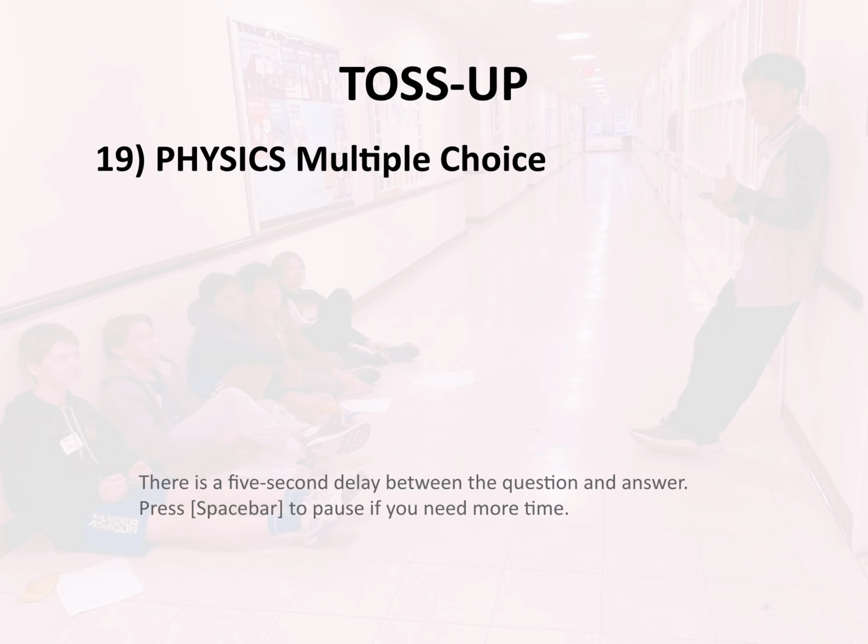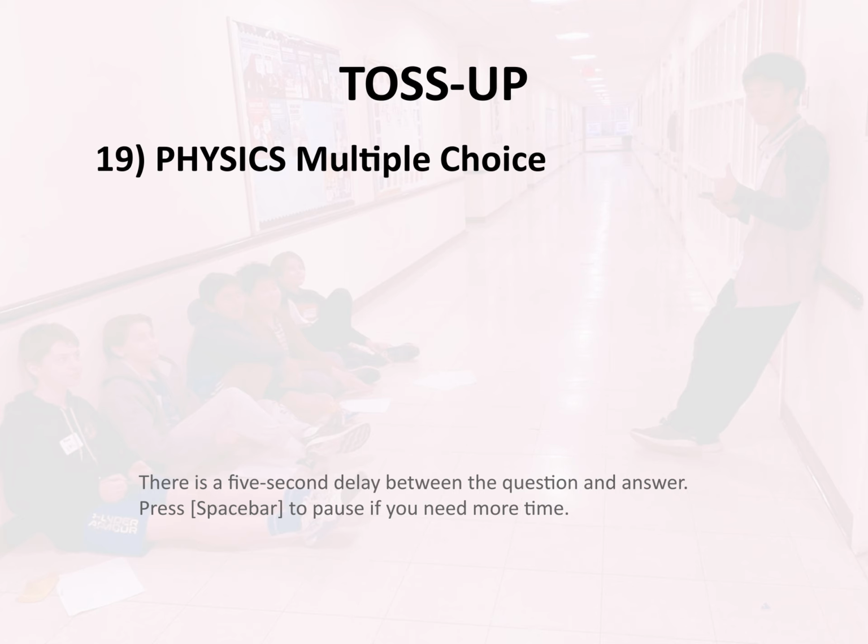Toss-up, 19. Physics. Multiple choice. A 500-kilogram roller coaster car rounds the top of a hill with a radius of 25 meters at a speed of 15 meters per second. Given that the acceleration due to gravity is 10 meters per second squared, what is the normal force in newtons on the car at this point?